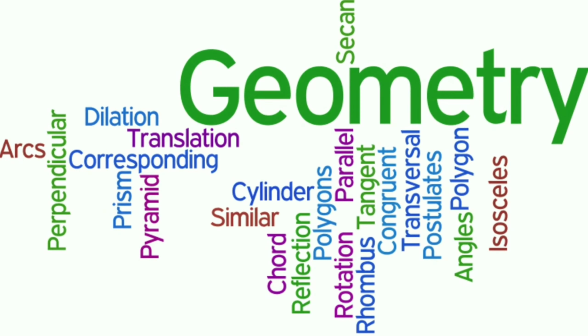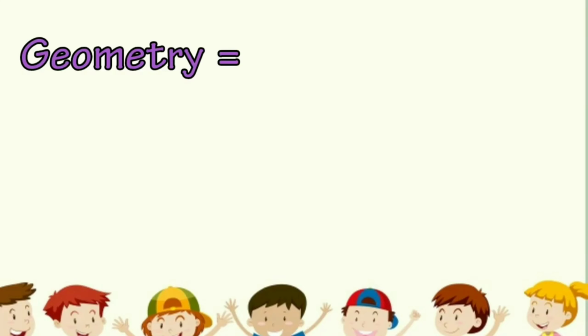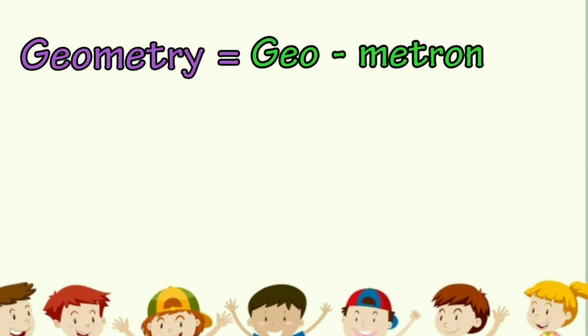The term geometry is an English word that comes from the Greek word geometron. The word geometron has been formed with the help of two words, geo and metron.